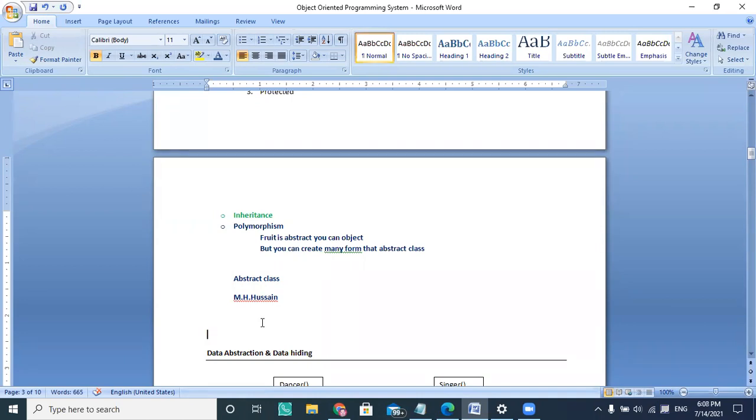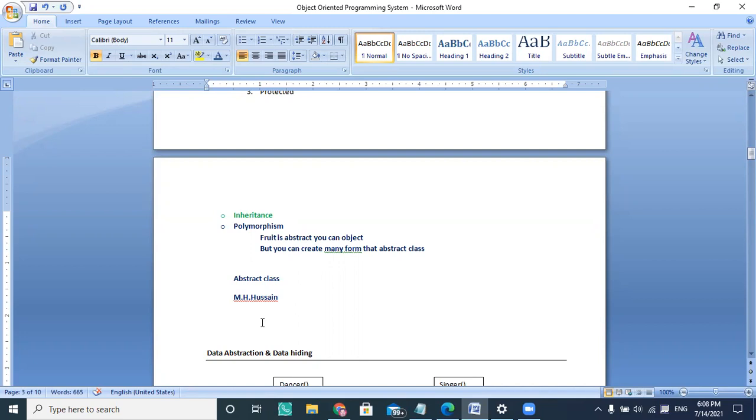Every time a new image comes from that portrait, and that is the reason MF Hussain paintings sell for 2 crore, 3 crore, or 5 crore. They are creating a polymorphic effect which the people get.